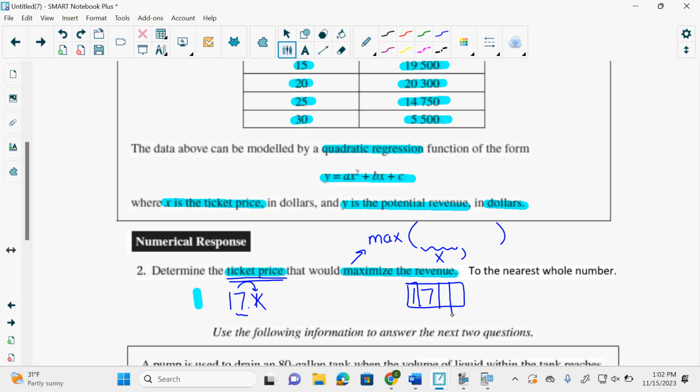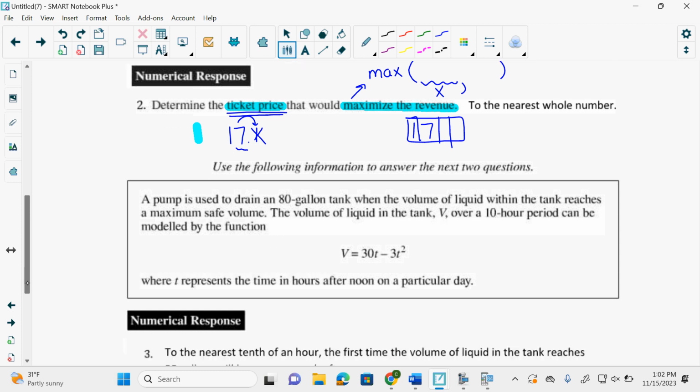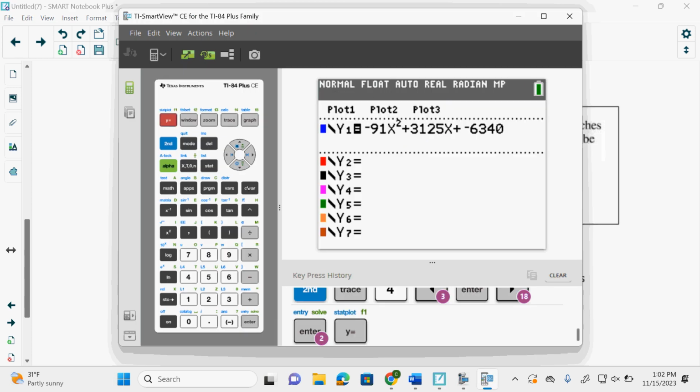All right. Going to a new question. What do we immediately do? Go to our y equals and clear it out. Because there will be some of you who will literally use the same equation for like 4 questions and it's going to go bad. And you won't even know to be sad. Okay. So I go to my graphing calculator, I go to my y equals, I clear it out.